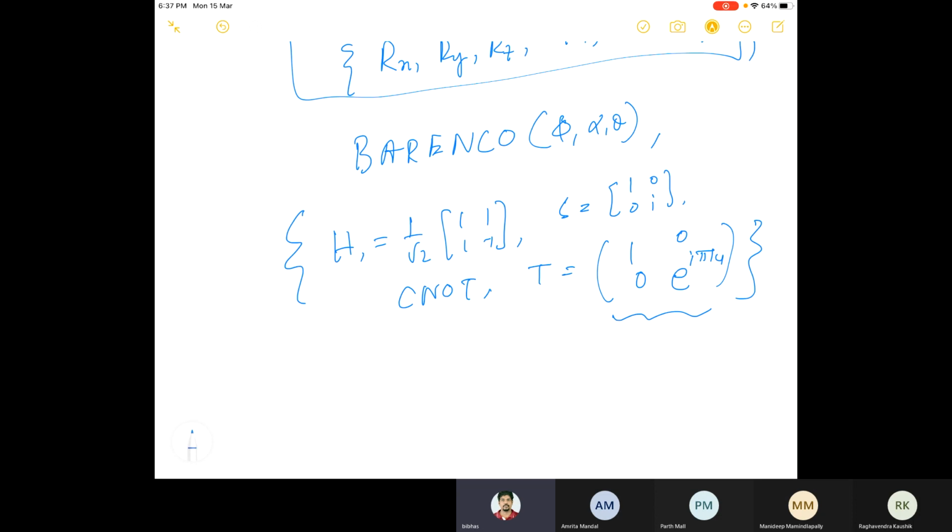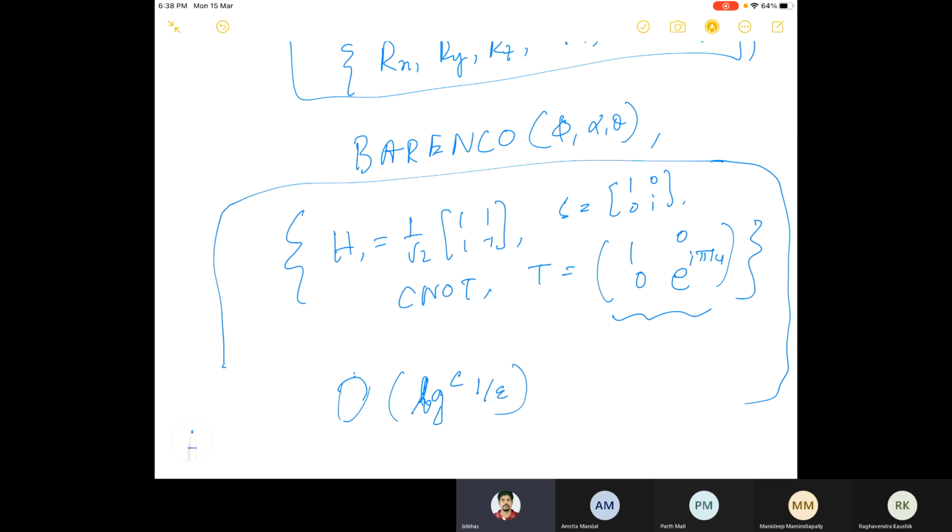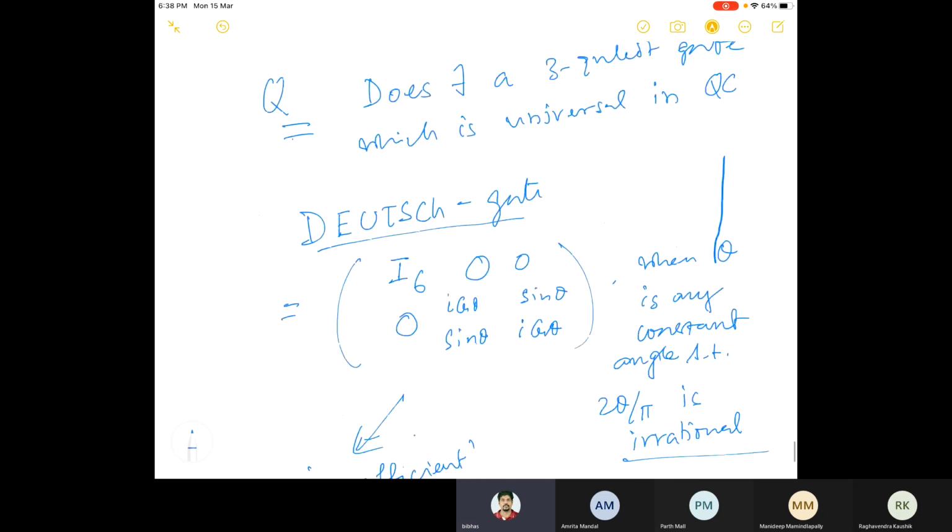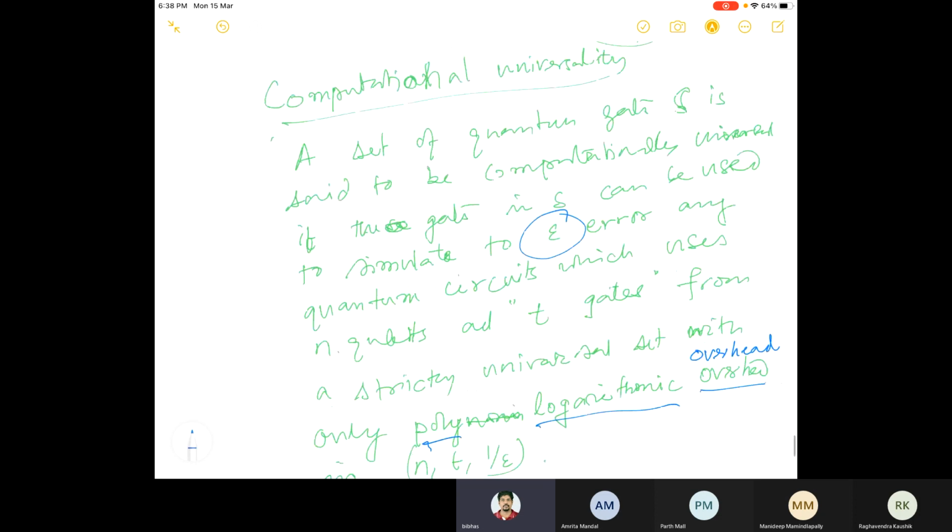So I said this is computationally universal, and here the bound is the order I was talking about. I think last year also we talked about that. This is a very famous theorem. The bound is log to the power c of 1 by epsilon. This is the order of the number of gates from this collection which you can use to implement this with accuracy epsilon.